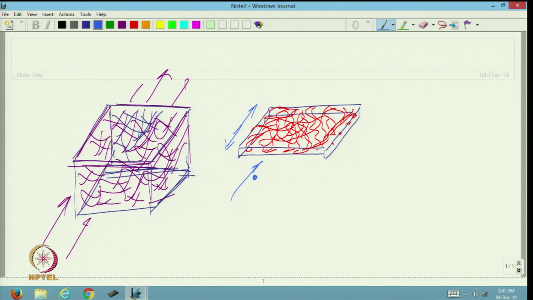This particle, moving at very high speed along with air, has penetrated inside. This is a smaller particle, and its size is smaller than the average distance between the fibers, so it is trying to flow along with the air.